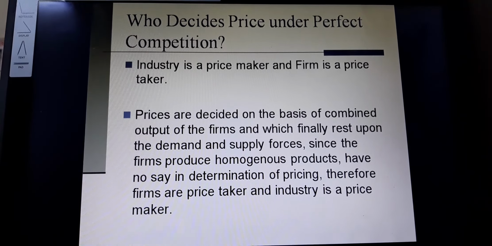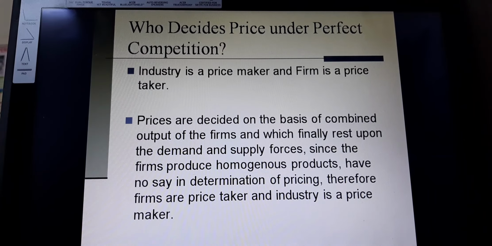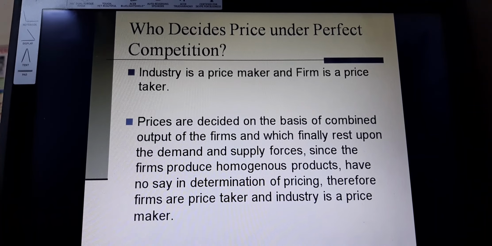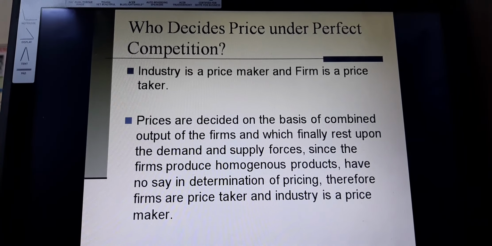And demand has been seen from the perspective of the consumer, and we have seen the relationship between the demand and the prices of the product. So we have seen that the industry is the price maker while the firm is the price taker. The firm will take the price which has been settled by the industry. Therefore, the price settler is the industry and the price taker is the firm.